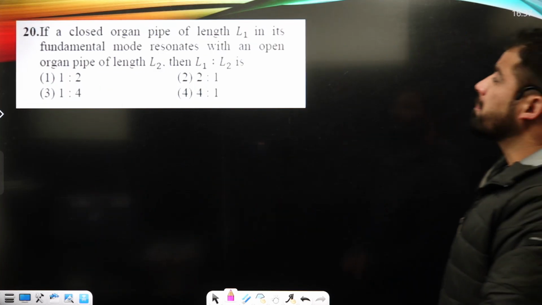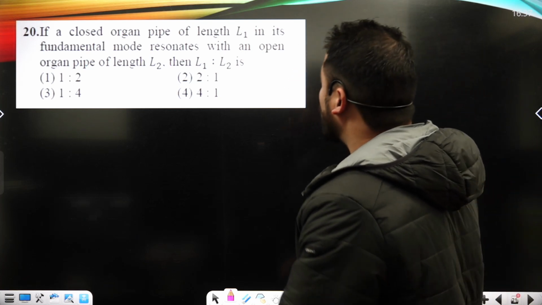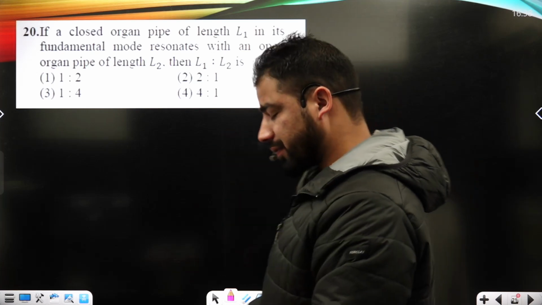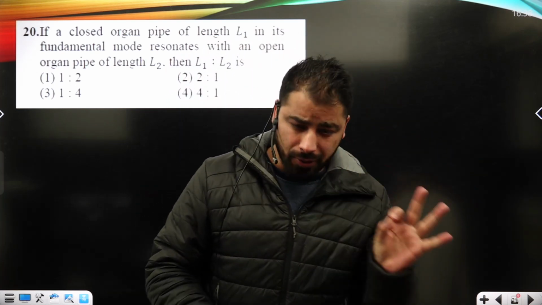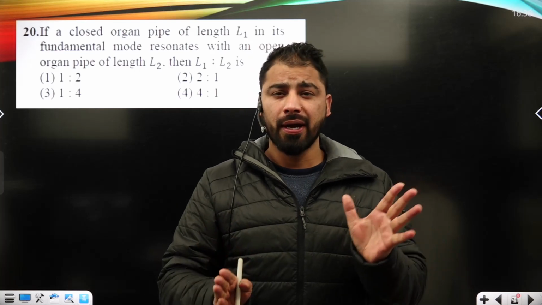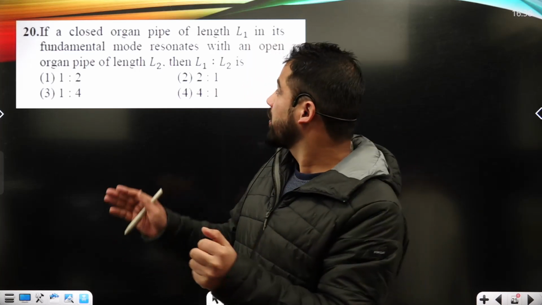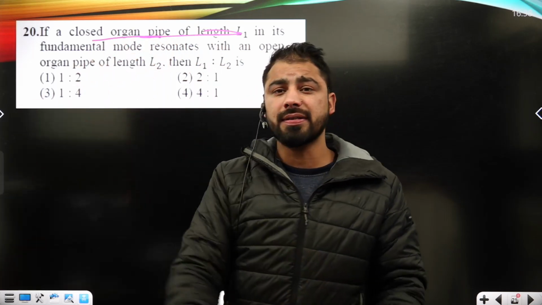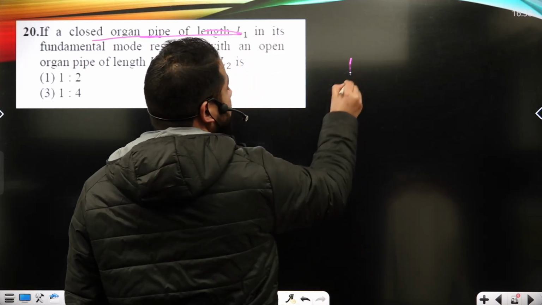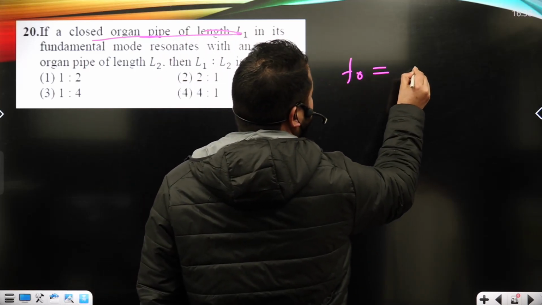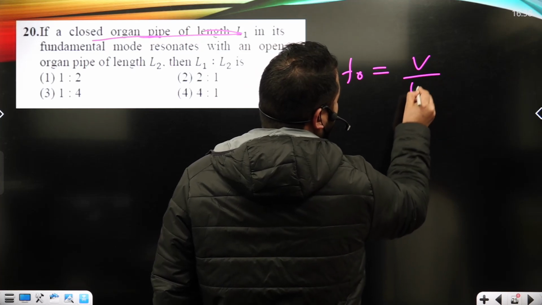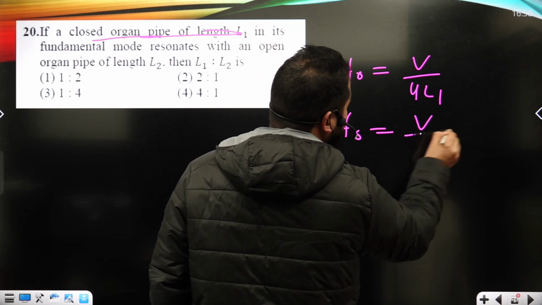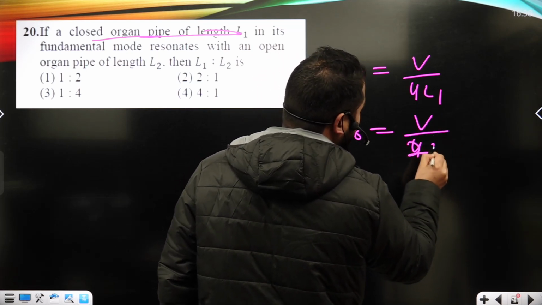Now, if a closed organ pipe has length L1 in its fundamental mode resonates with an open organ pipe of length L2, then the ratio. Basically, the fundamental frequency is going to match for the two pipes, one closed and another open. We know the fundamental frequency of a closed organ pipe is V upon 4L1, and the fundamental frequency of an open organ pipe is V upon 2L2.